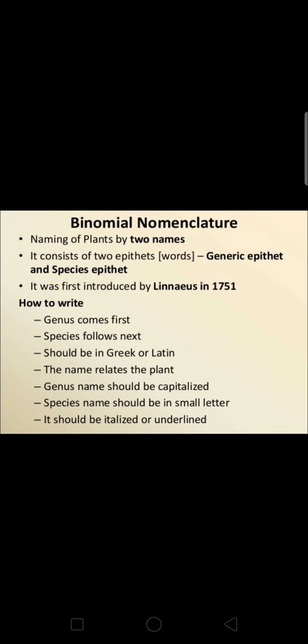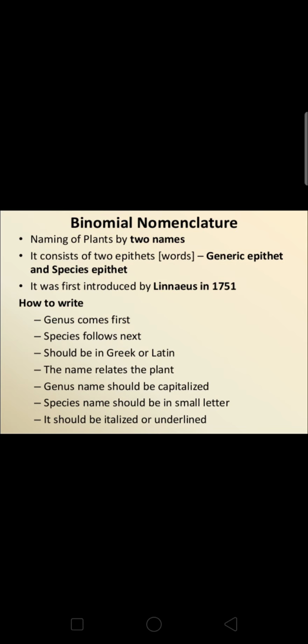To avoid confusion, each organism has a scientific name, my dear students. As I quoted different examples, you may be knowing, some use Hindi, some use Kannada, some use Marathi, Tamil, Telugu, etc. So every language has got different names for a particular organism. To avoid this confusion, binomial nomenclature was very helpful for us. So genus name plus specific epithet or species name, and the genus should be capitalized, species should not.